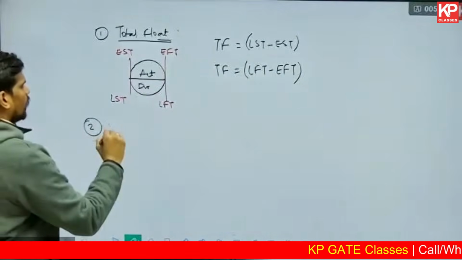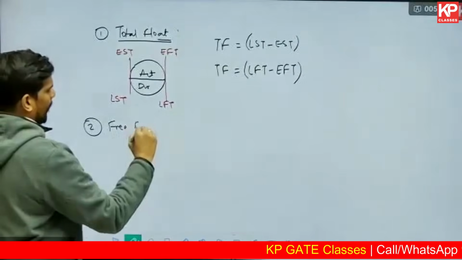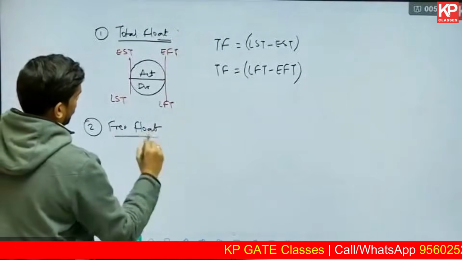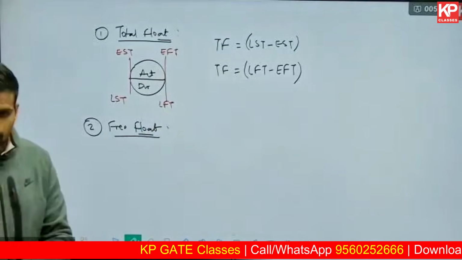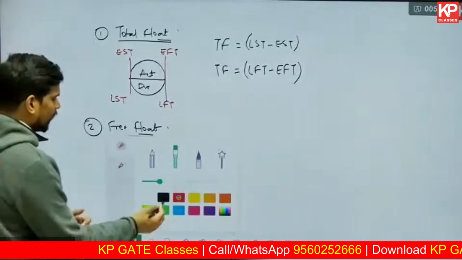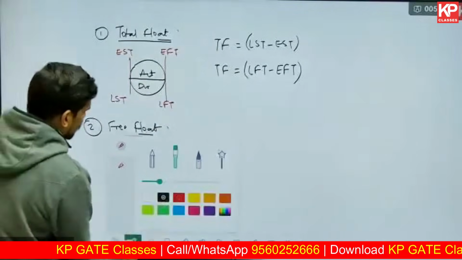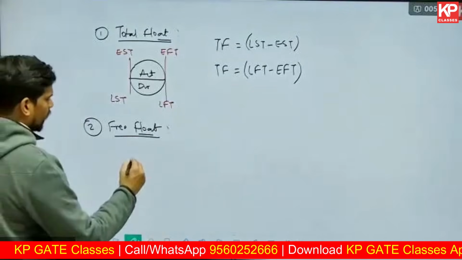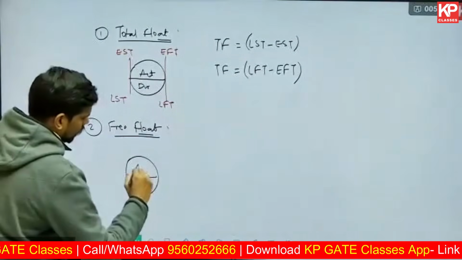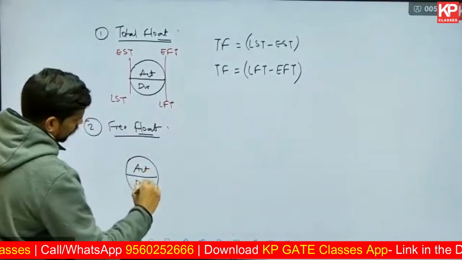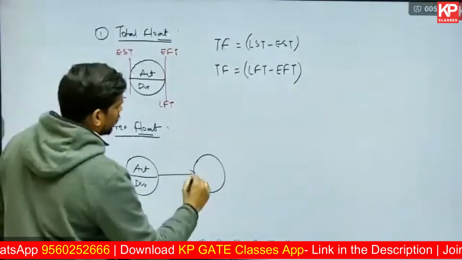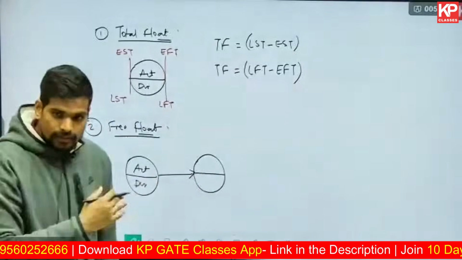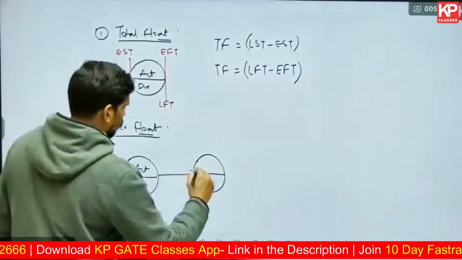Number two, free float. Free float of an activity. To calculate the free float of an activity, you need to know the information of its successors also. So let us say you have an activity with a known duration and it has a successor. Successor is next activity. There can be one successor, there can be more than one successors also.